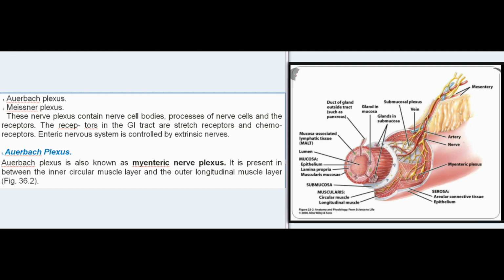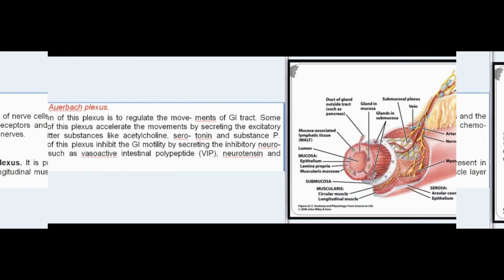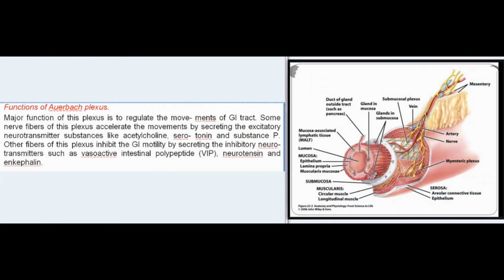Auerbach plexus. Auerbach plexus is also known as myenteric nerve plexus. It is present in between the inner circular muscle layer and the outer longitudinal muscle layer, Fig 36.2. Functions of Auerbach plexus. Major function of this plexus is to regulate the movements of GI tract.